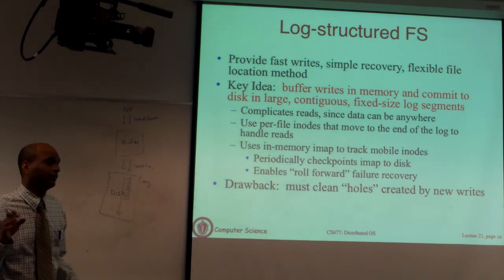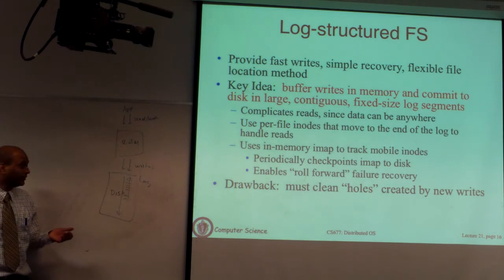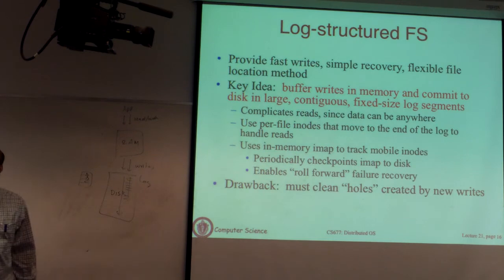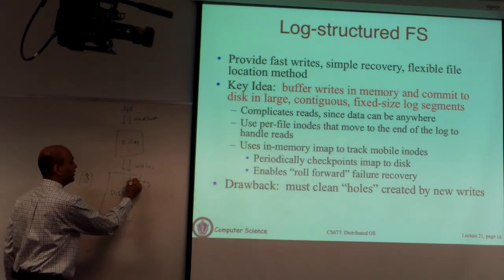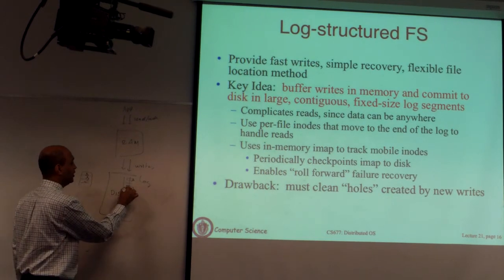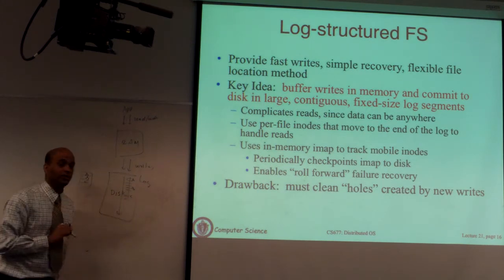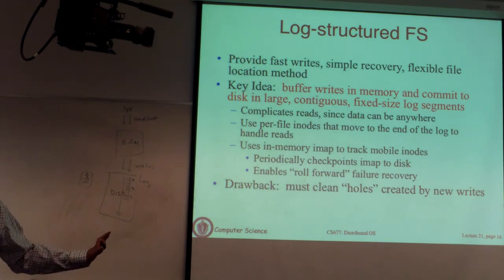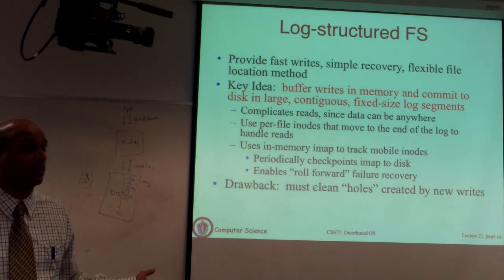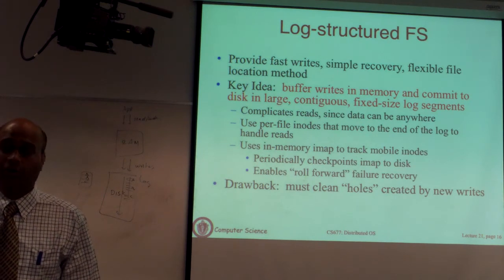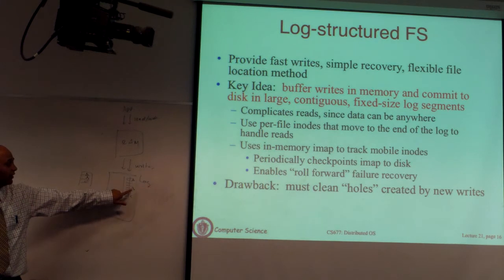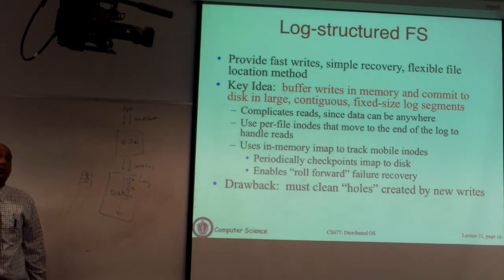Now that does bring up some interesting questions. Say you had a file with 3 blocks, A, B and C. Let's say A is stored here, when you wrote B you stored it here, and when you wrote C you stored it there, and there are some other blocks that got written from other files. All the files are being written as a single log. It's not a log per file. You take all the writes and just write them into a log. So a file has 3 blocks, A, B and C: A is written at this location, B here and C here. Now you go and update B. What should you do?